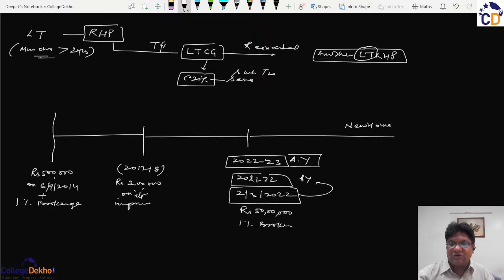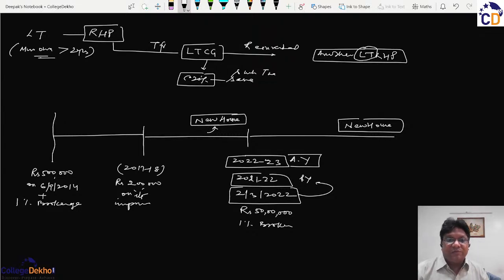So some people will purchase the new house after selling the old house, or some people will buy the new house, shift to that house, and then they will sell. What I'm saying is that they will purchase the new house after the old house has been sold, or they will buy the new house before the old house has been sold.